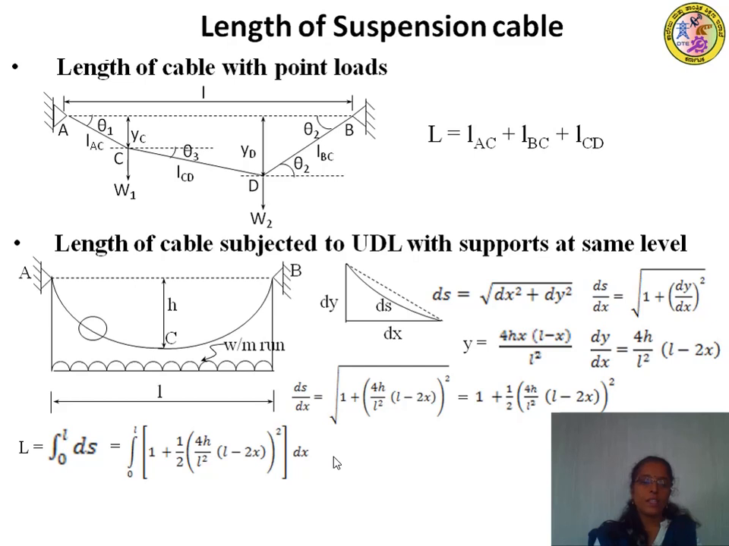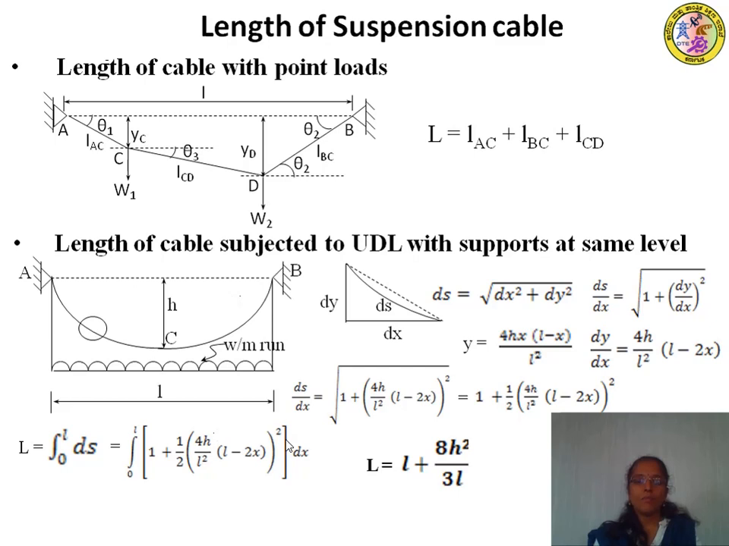If you simplify this, you will get the length equation as L plus 8h square by 3L, where capital L is the length of the cable measured along the cable, small l is the span of the cable, the horizontal distance between the two supports, and h is the dip of the cable. This is the equation to be used to calculate the length of the cable when the cable is subjected to UDL and with supports at the same level.